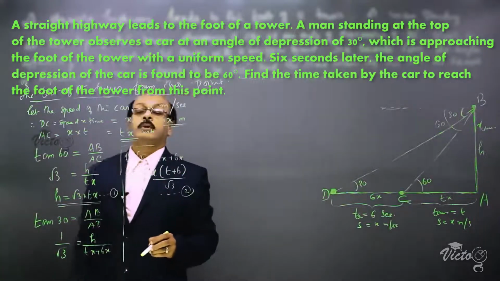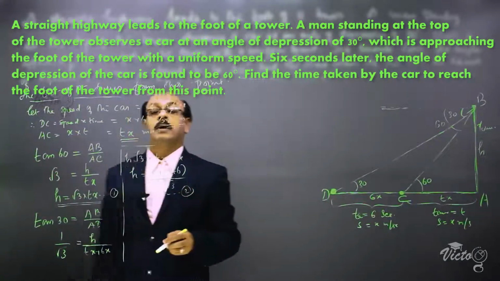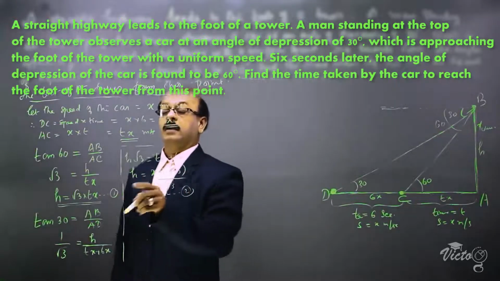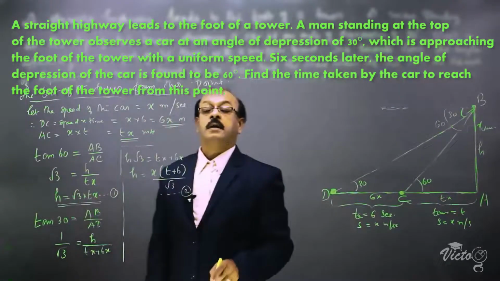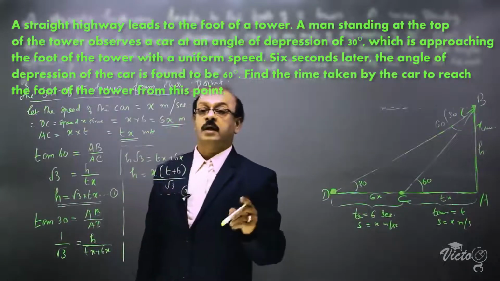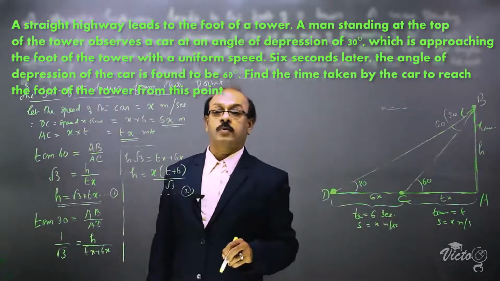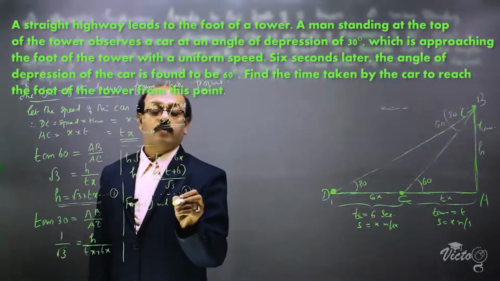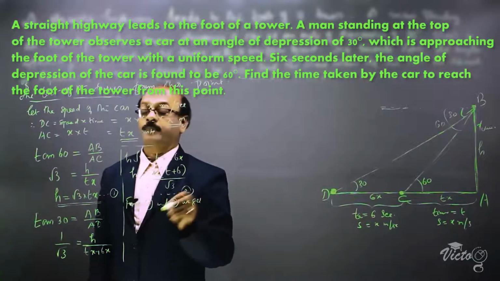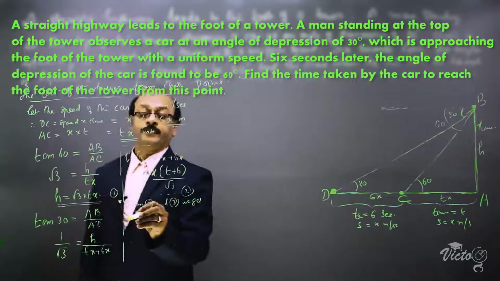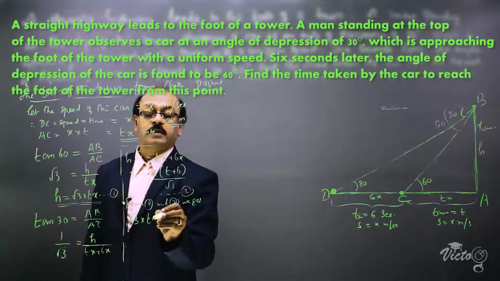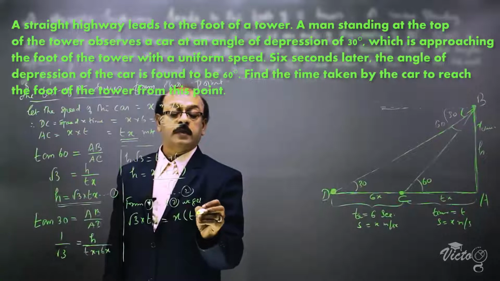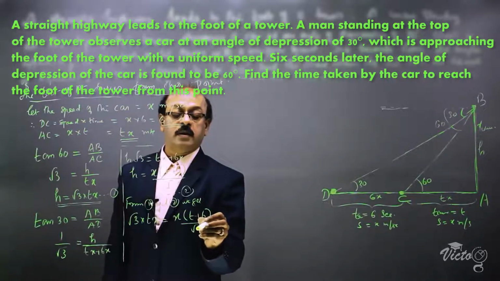From 1 and 2, the left sides are equal, so we can equate the right sides also. In equation 1, the left side is h, and in equation 2, the left side is h, which are equal. So the right sides are also equal. From 1 and 2, we get root 3 into tx is equal to x into t plus 6 divided by root 3.